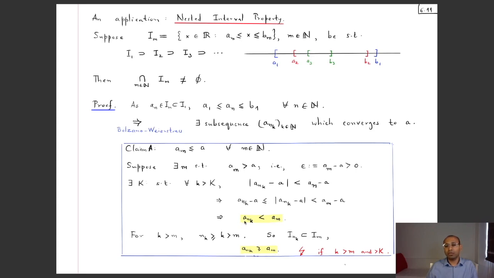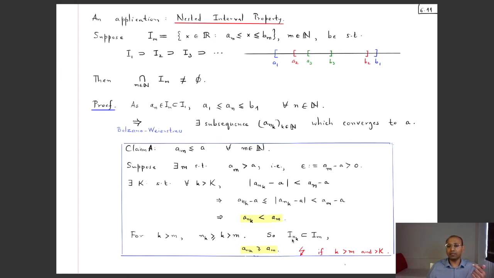Okay, but now I'm going to show that a_{n_k} eventually goes to the right of a_m, because of this nested property. So if I take any k which is strictly bigger than m, then we know that n_k is bigger than or equal to k because of that inequality observation that we had proved a long time ago. Whenever you have a list of increasing natural numbers, the kth member is at least as big as k. So when I take a little k which is bigger than m, n_k, which is bigger than or equal to k, is bigger than m. So this n_k is bigger than m.